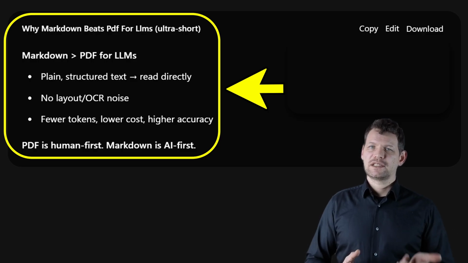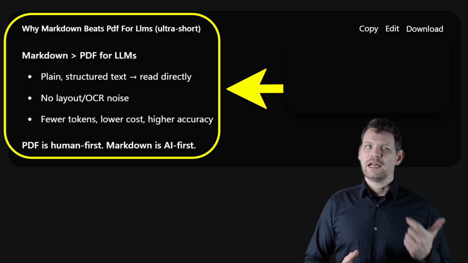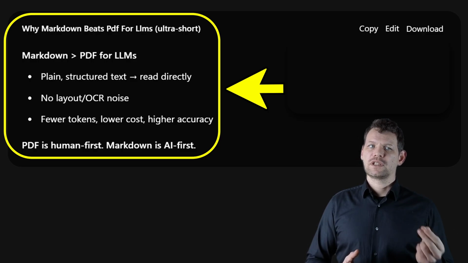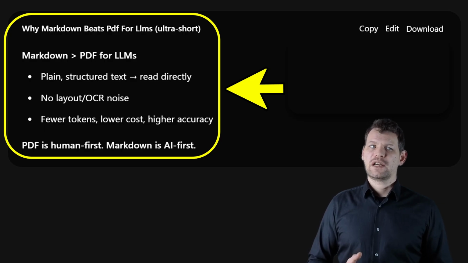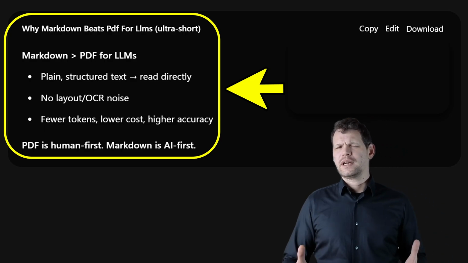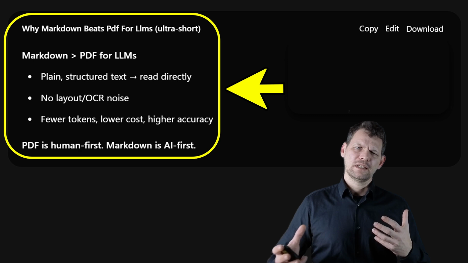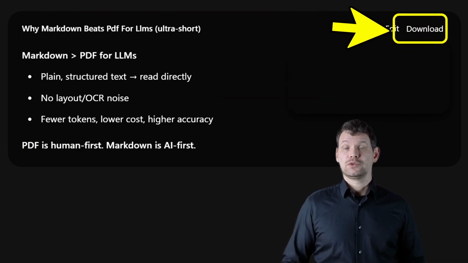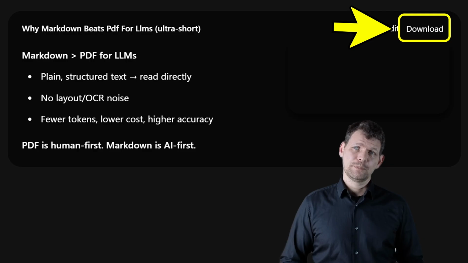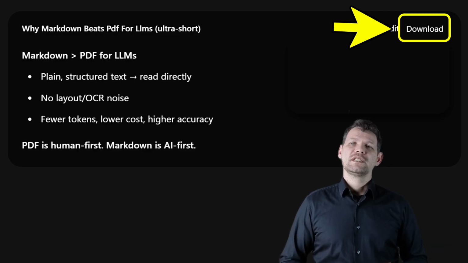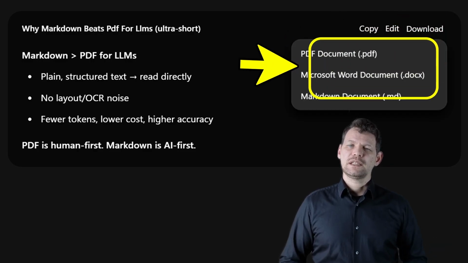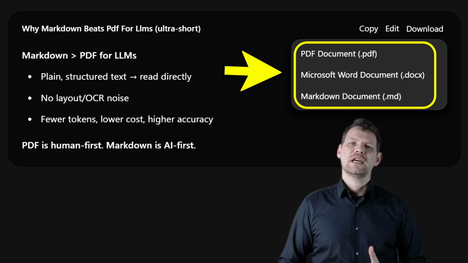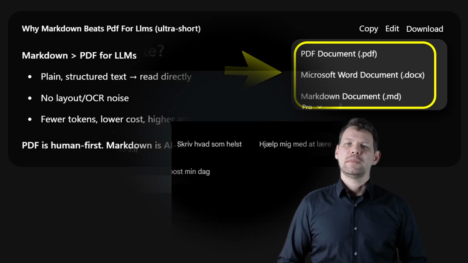Plain structured text, reads directly, no layout, no noise, fewer tokens, lower cost, higher accuracy. And if you're going to program models that are doing stuff for other people, then you see it's a good idea to use this, right? Because it's cheaper. And if we want to download what we've written in the Canvas document, we can go to download, and then we can click Markdown.